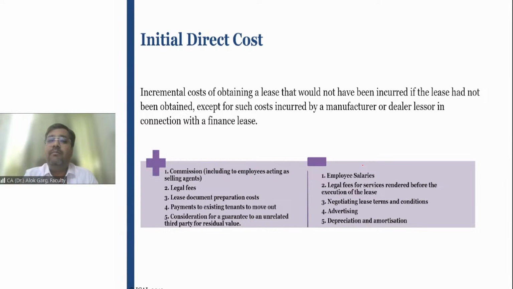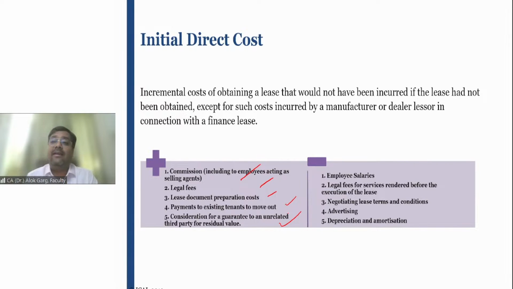Initial direct cost means those incremental costs which would not have been incurred if the lease agreement had not been finalized, means the lease had not been entered, right? For example, commission, brokerage, legal fees, lease documentation preparation cost, right? Payment to existing tenant to move out, consideration for a guarantee to an unrelated third party for residual value.